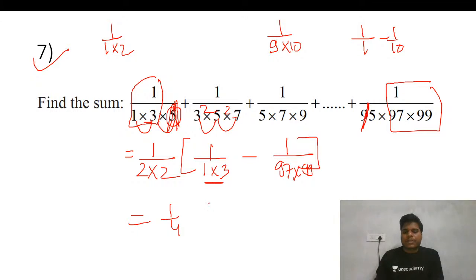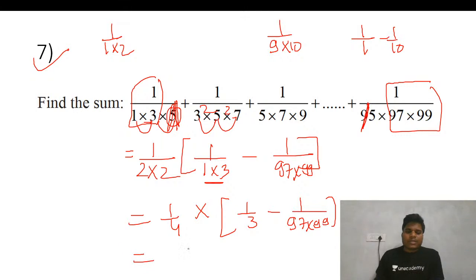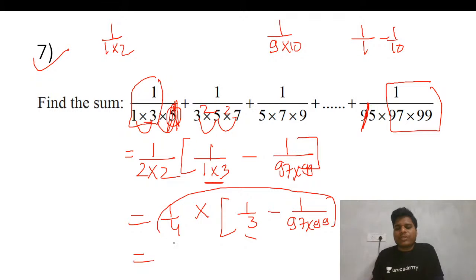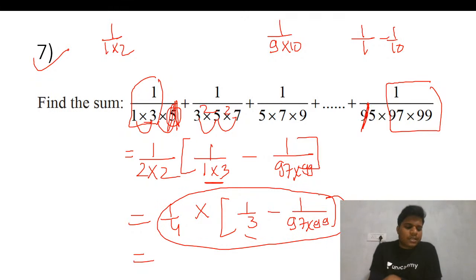So 1 by 4 into this becomes 1 by 3 minus 1 by 97 into 99. Basically this is a little lengthier, but you don't need to worry about the calculation. You have a calculator anyway, so whatever you get here, let's not go into the calculation part. This will be your answer. Just do the calculation here.